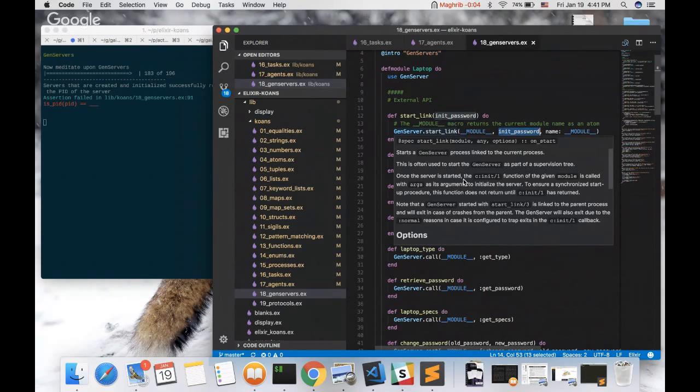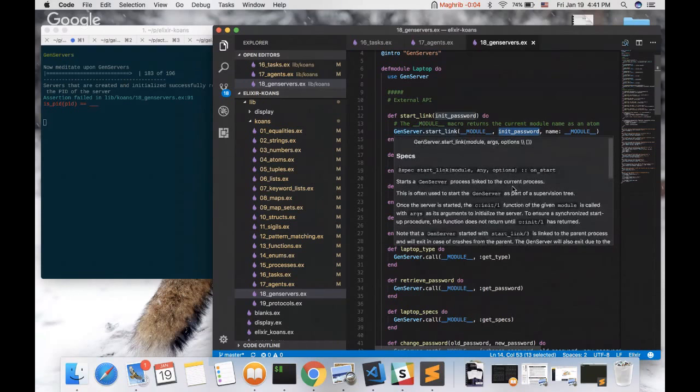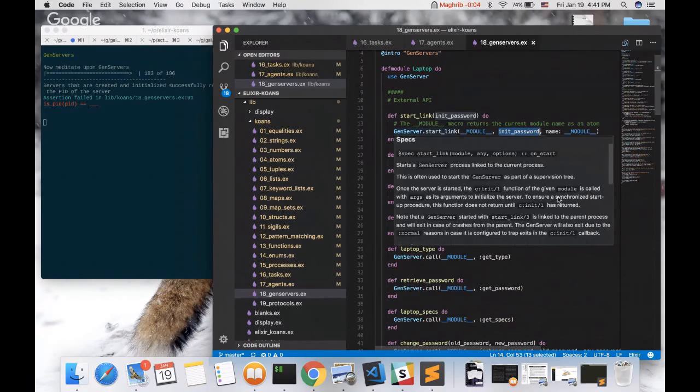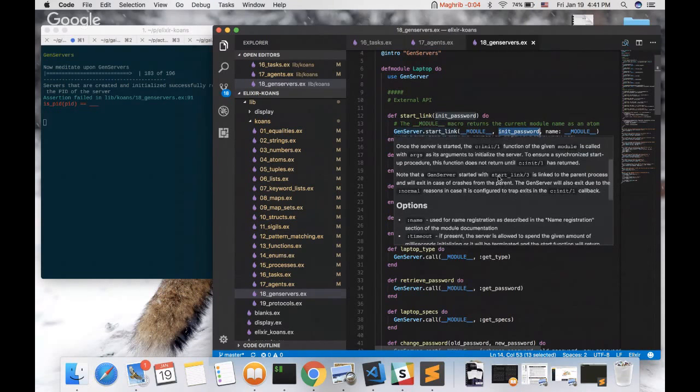Once the server is started, the init function of the given module is called with args as its arguments to initialize the server, which is okay. To ensure a synchronized startup procedure, this function doesn't return until init has returned. Note that GenServer starts with start link 3.